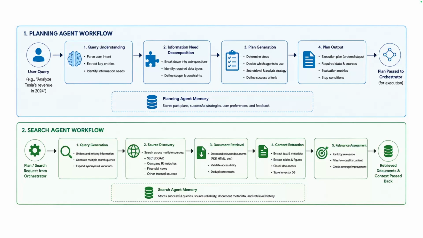Next, the content extraction module processes the retrieved documents. PDFs are parsed, tables are extracted, text is chunked, metadata is attached, and everything is prepared for embedding into the vector database. Finally, the relevance assessment stage evaluates the retrieved content using semantic retrieval and re-ranking techniques. Only the most relevant evidence is returned to the orchestrator for downstream tasks.